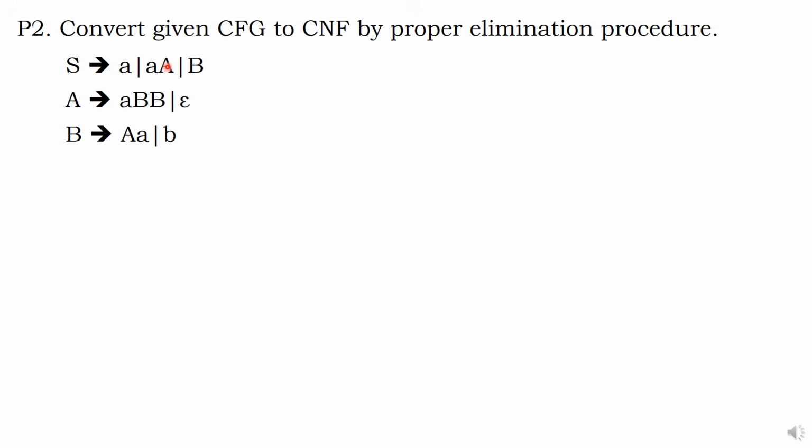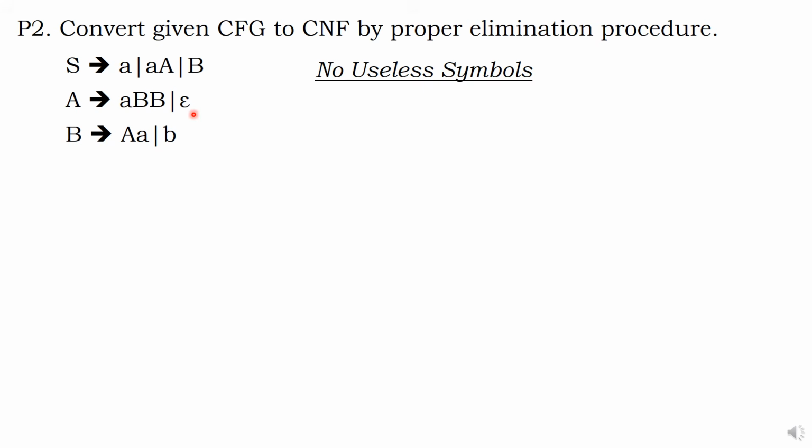Now, is there any useless symbol, sir? From S you can reach A. A can be terminated by epsilon or A can be terminated through B. Good news. S is reachable to B. B is reachable and terminated. Okay, so no useless symbol. Epsilon production is available, so now we will start with epsilon production.